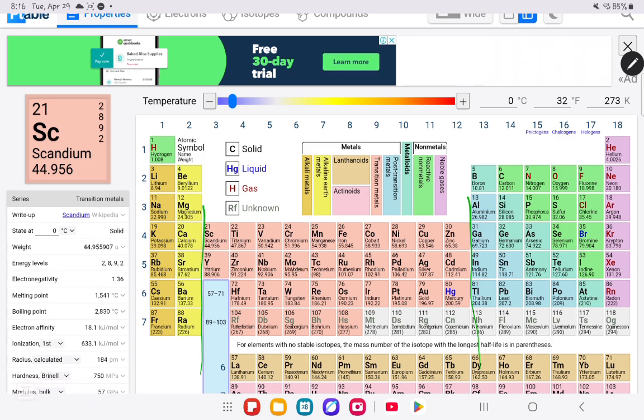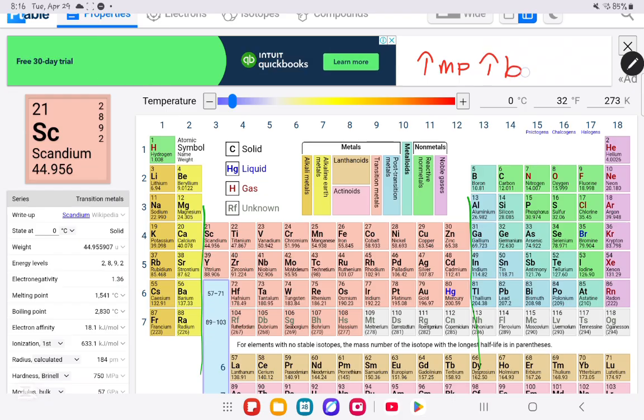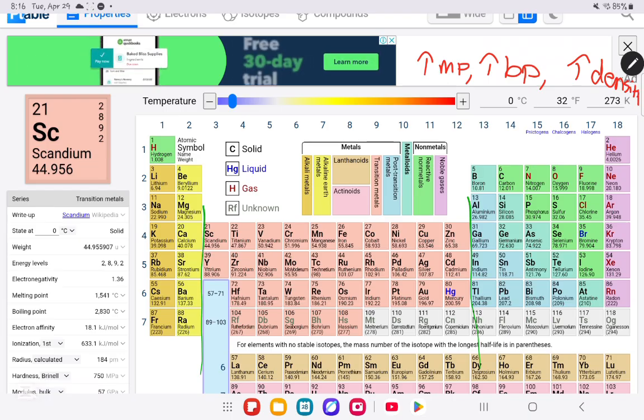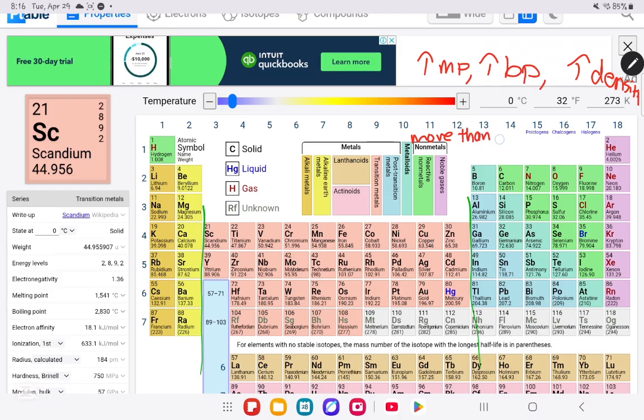They have high melting points, high boiling points. They also have high densities. We are saying high compared to what? High melting points, boiling points, and densities compared to the alkali and alkaline metals. They have more than one oxidation state.